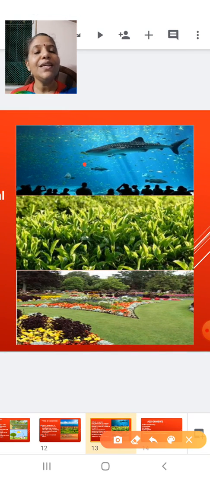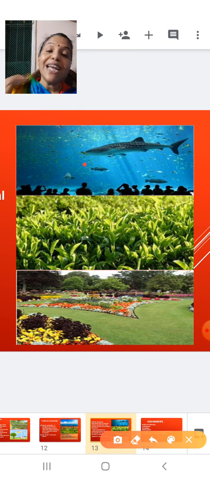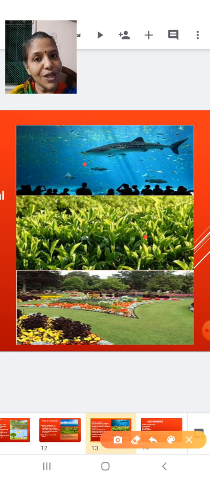Students, you can see this is an aquarium. You can see people are watching those fishes inside the aquarium. So this is for entertainment, for enjoyment. This is for aesthetic value, that is beauty. And now this is a cropland, this is a tree plantation, that is for commercial basis. And again here you have a garden which is designed by human beings. So aquarium, cropland, and garden are examples of the artificial ecosystem which is man-made. It is made for the benefit of human beings.